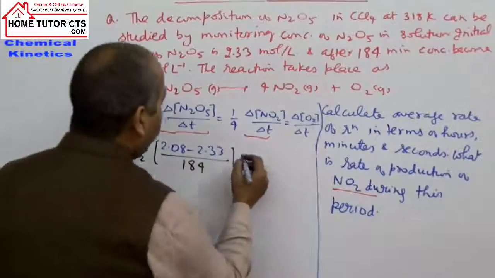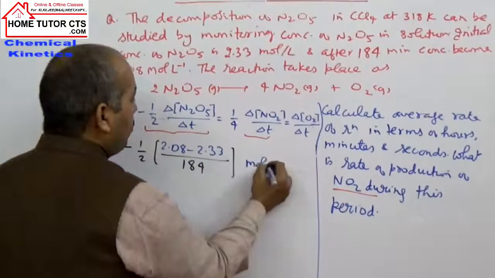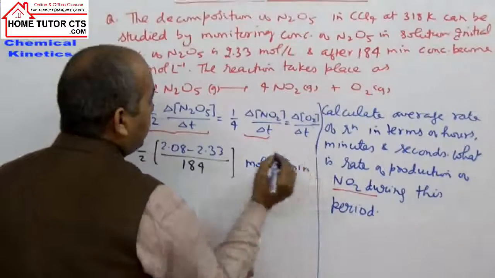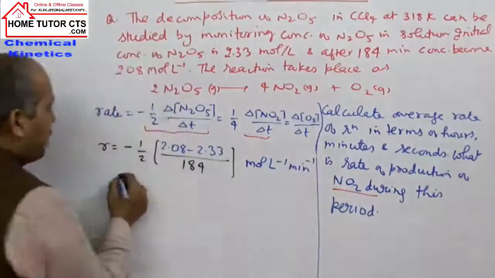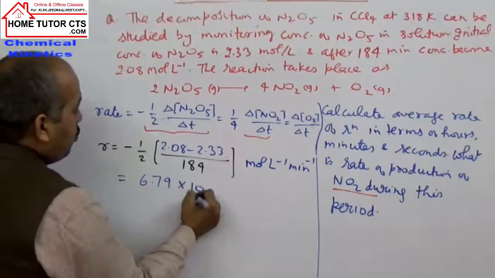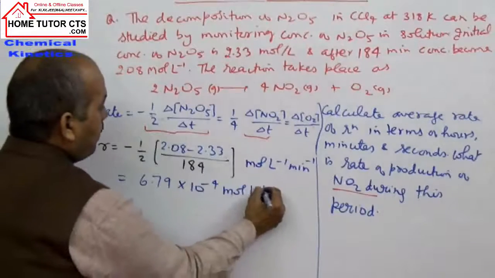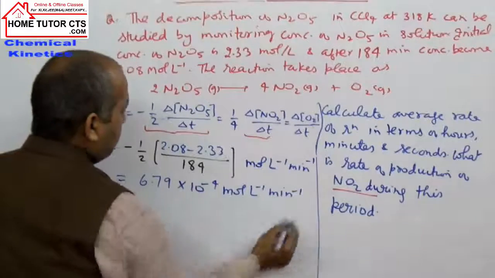On solving this part, what unit will come? Moles per liter per minute. This will have the unit moles per liter per minute. On solving this expression, the answer coming here is 6.79 into 10 to the power minus 4 moles per liter per minute.